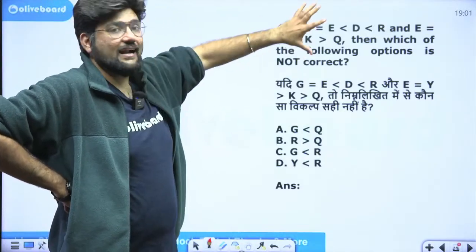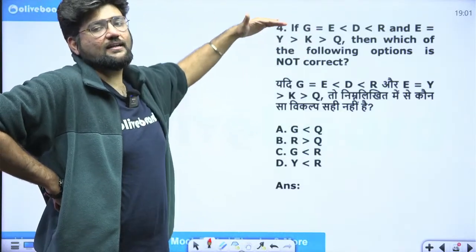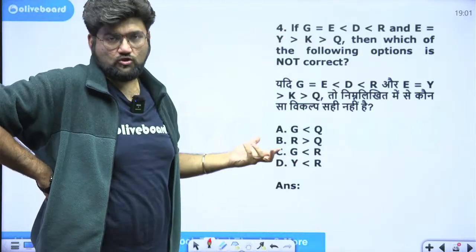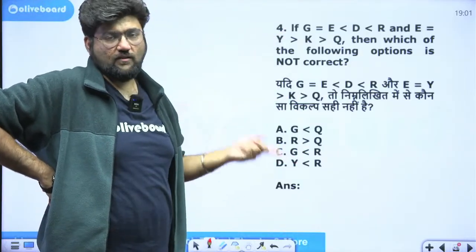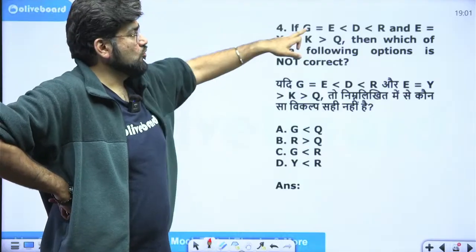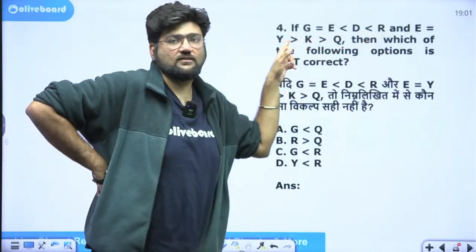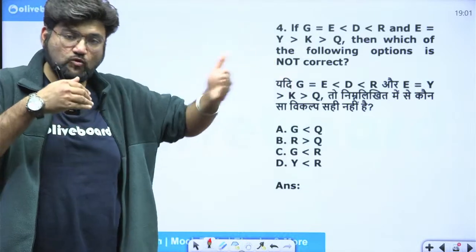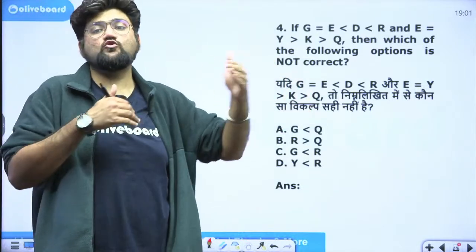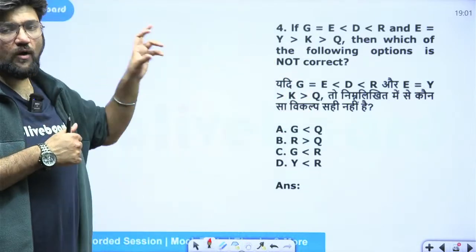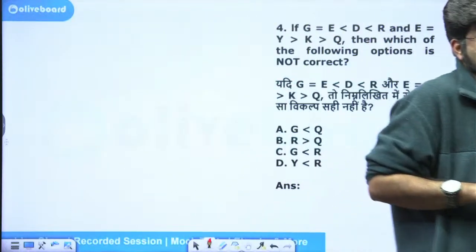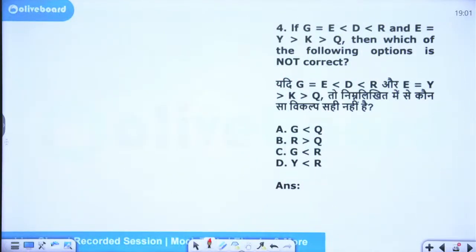Now here there are 2 different concepts. Number 1, the way of asking the question has changed. It is no more statement and conclusion. The options are conclusions themselves. Number 2, there are 2 different expressions, not a single long expression. There are 2 shorter expressions. You might have to join them at the common element. Try to solve this and then I will explain it to you. I'll discuss it with you once the majority of you are done with the answer.